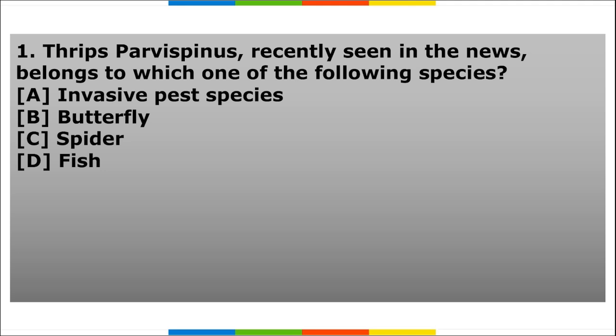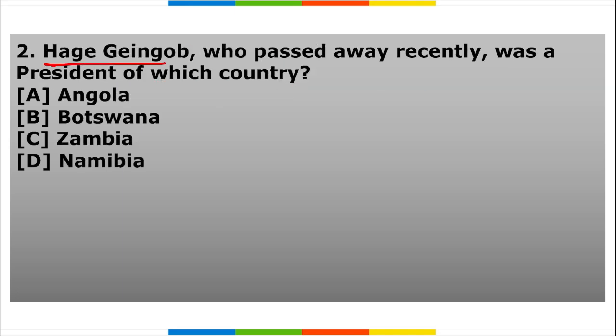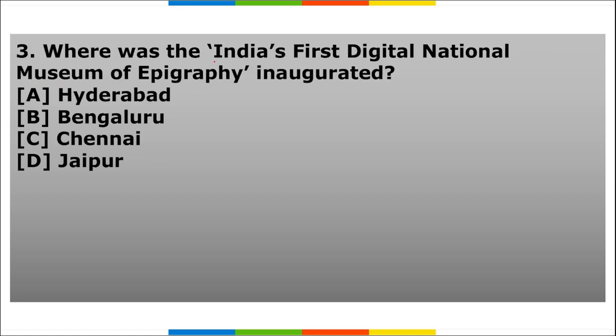Next is your homework section. First, Thrips parvispinus, recently seen in news, belongs to which one of the following species? Second, Hage Geingob has passed away. He was the president of which country? Third, where was India's first digital national museum of epigraphy inaugurated? Now, what is this epigraphy? Tell me this also.